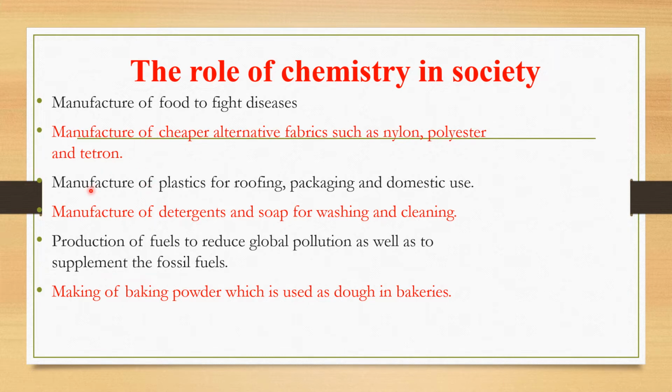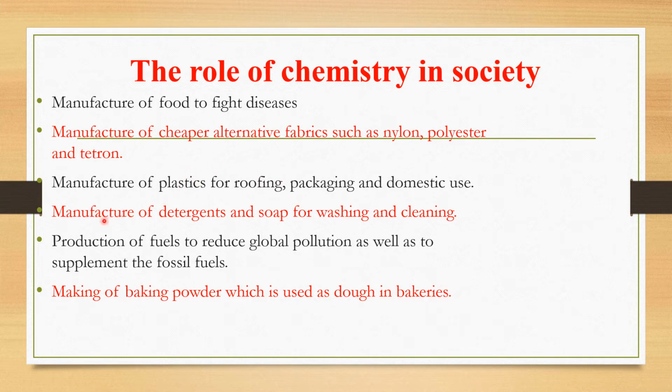The third role of chemistry in the society is that chemistry aids in the manufacture of plastics for roofing, packaging, and also domestic use. So plastics, for example PVC, which in full means polyvinyl chloride, is the application of polymerization, and as an alternative source of roofing, we have plastic ceiling boards and also plastic roofing, which are cheaper and easily available. Also, we have packaging such as the carrier bags that are made of plastics. They are also cheap, so chemistry aids in making life simple and so on.